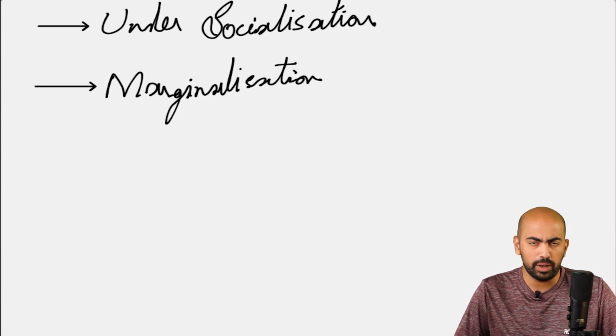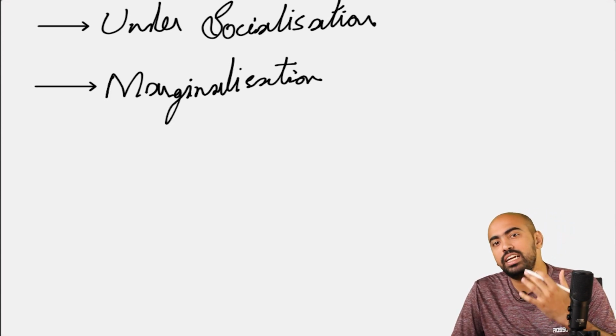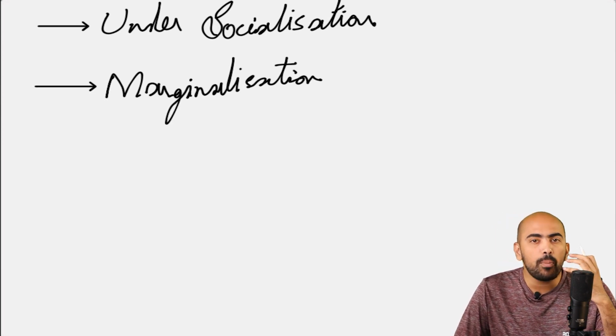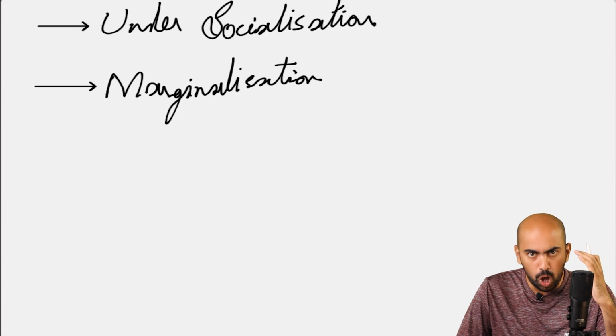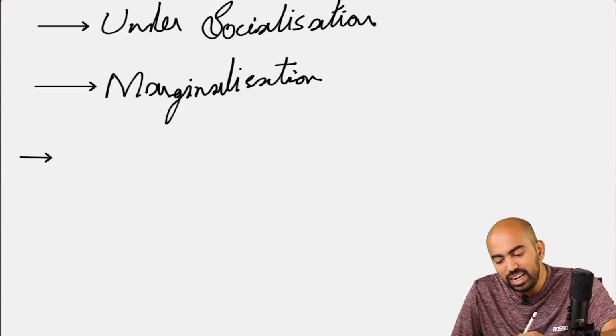Another reason behind non-conformist behavior is considered to be cultural deprivation. If a person is culturally deprived, it means they don't know the appropriate values, norms, and lifestyle of the society, so this may eventually lead towards non-conformist behavior.